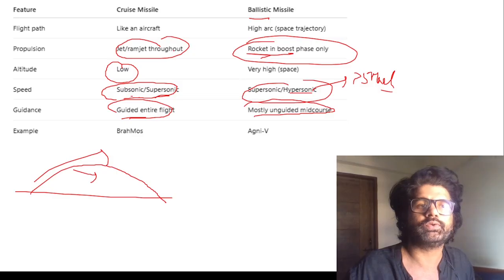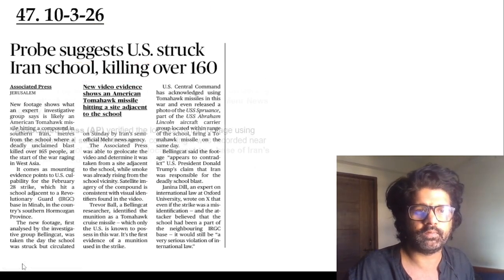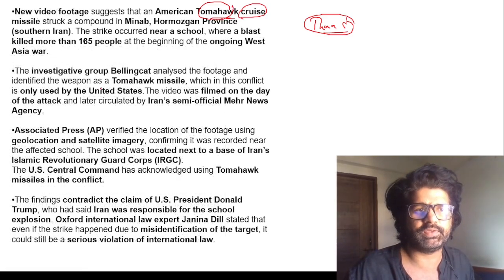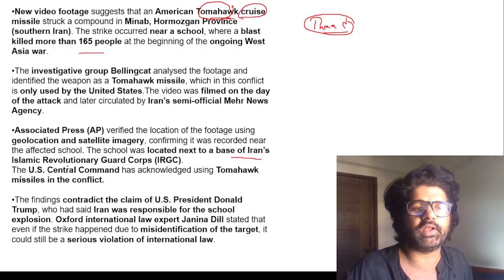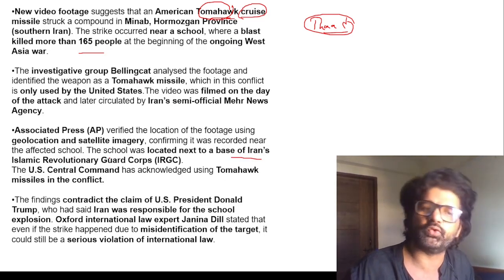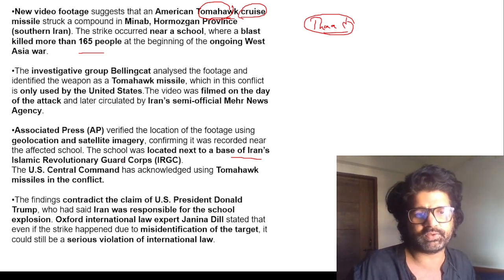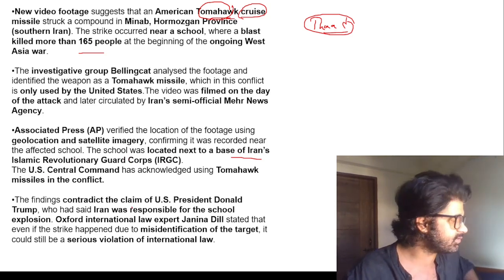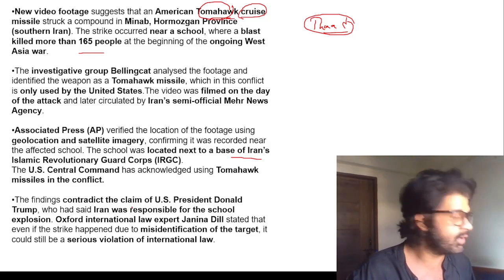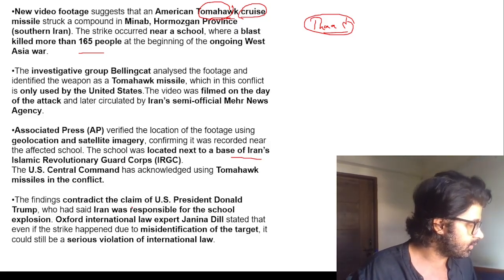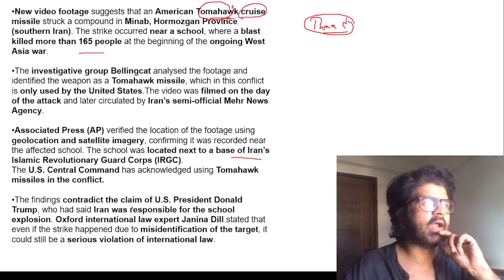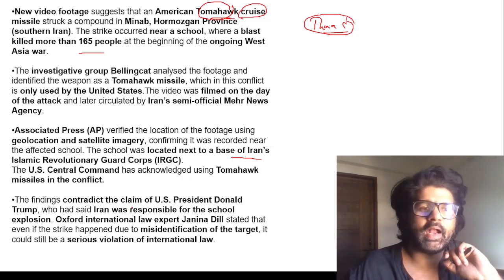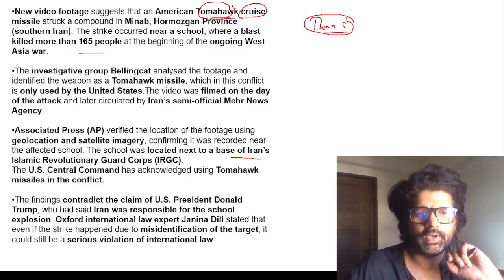So as we have discussed, a cruise missile is guided for the entire flight, a ballistic missile is mostly guided mid-course, and it has a higher range. And this Tomahawk is a cruise missile which has killed more than 165 people. They have struck a school, which is so sad. Maybe they wanted to strike the base of Iran's IRGC, Islamic Revolutionary Guard Corps, but they attacked a school. It is a violation of international law, but who cares? Who is going to bell the cat? And that cat is the US, so to say. Let's see what happens.